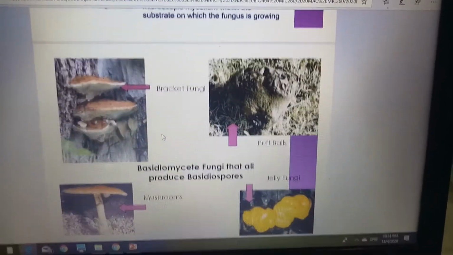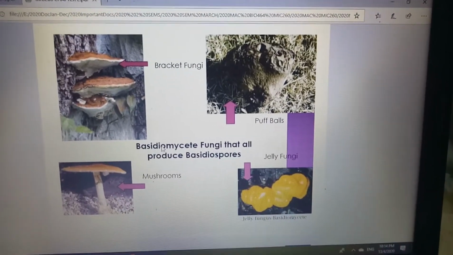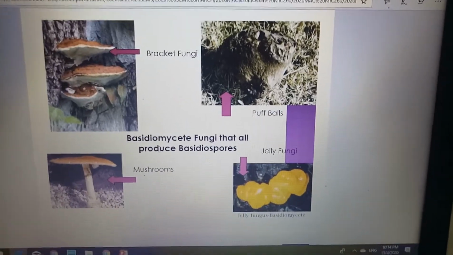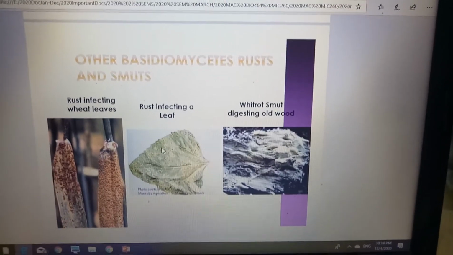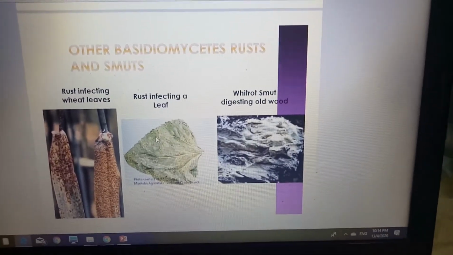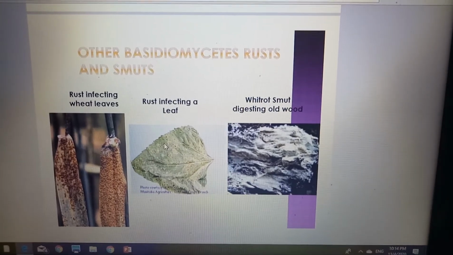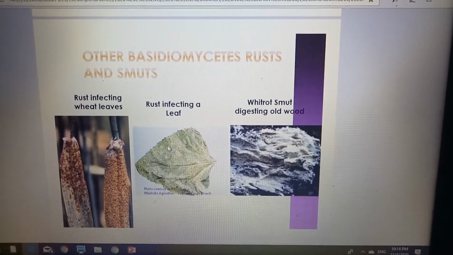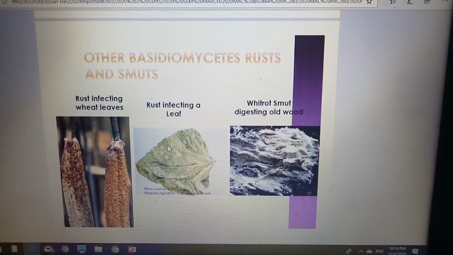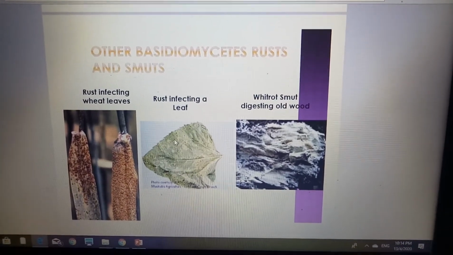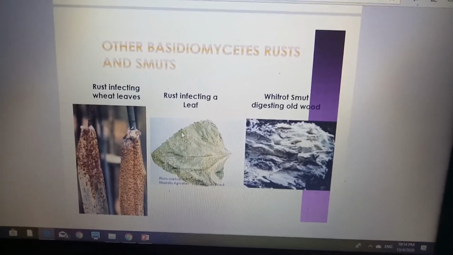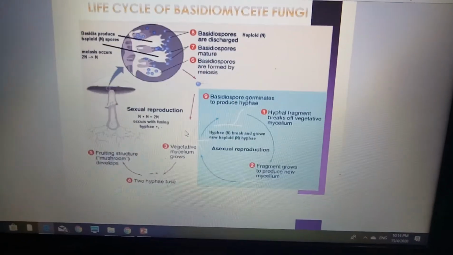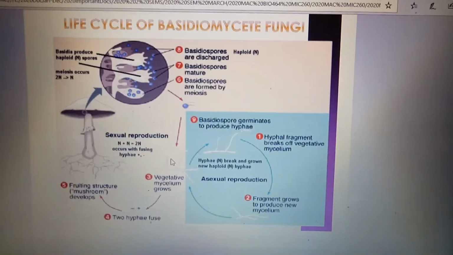So this is again basidiomycete fungi that are produced by basidiospores: puffball, jelly fungi, and other basidiomycetes, rust and smut. As you can see here, this is rust infecting a leaf, and rot fungus digesting old wood. So this is another type of basidiomycete, rust and smuts. This is the life cycle of basidiomycete fungi.